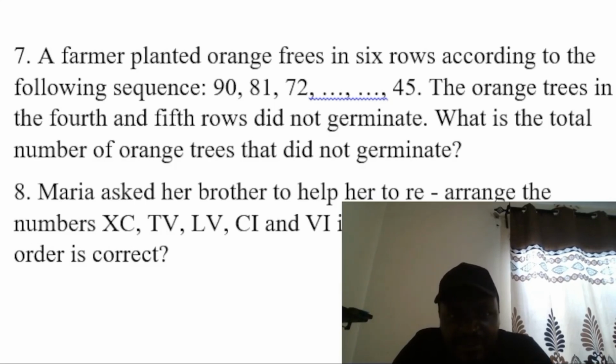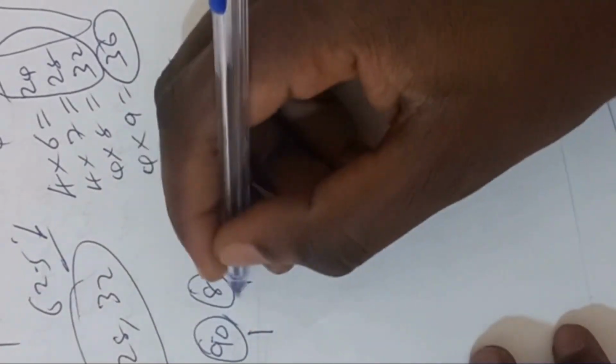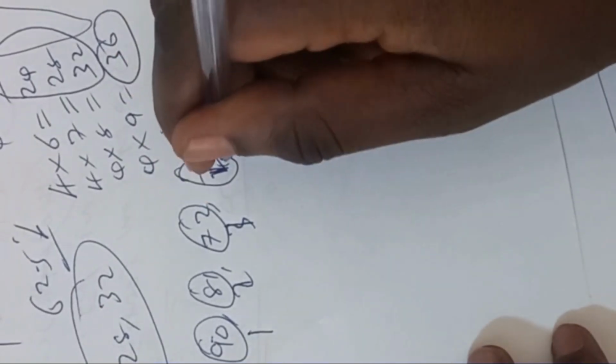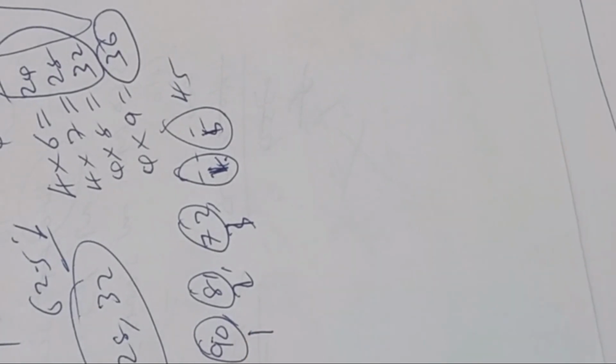What is the total number of orange trees that did not germinate? Here, row 1, row 2, row 3, row 4, row 5. Row 4 and row 5 did not germinate. They are in according to the following sequence. So they wanted to identify the numbers in the 4th and 5th row in this sequence.